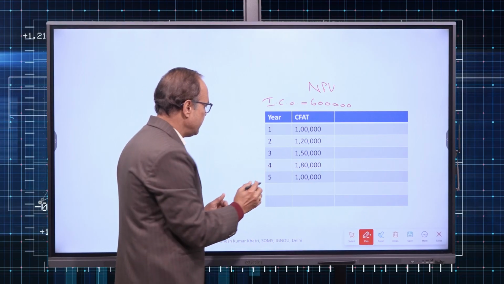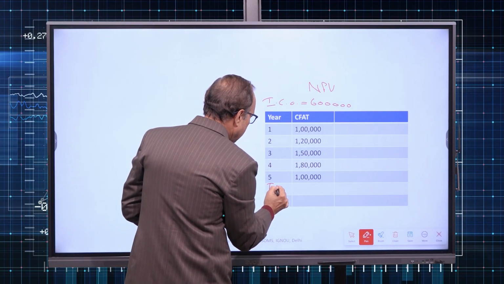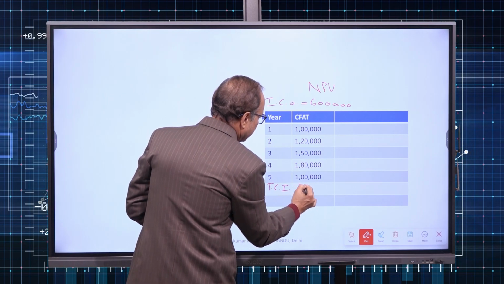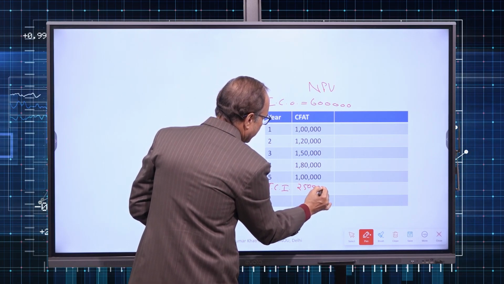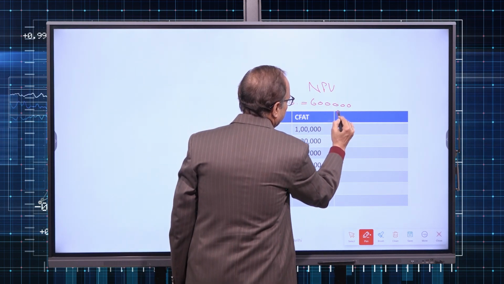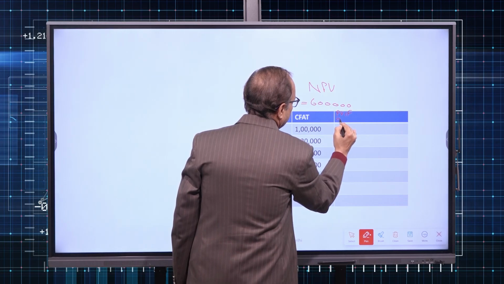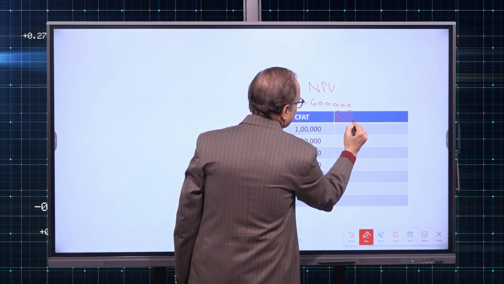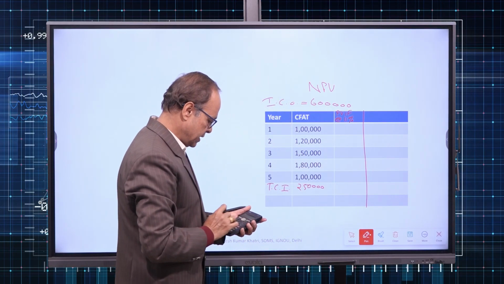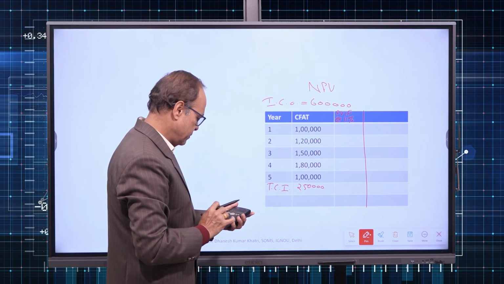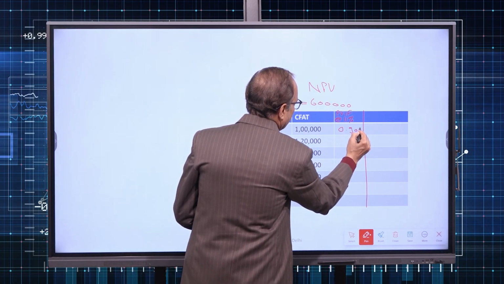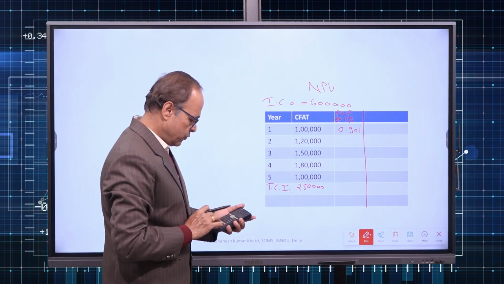We have CFAT and now we will have terminal cash inflow also, which is 2,50,000. We have to find out PVIF at the rate of 11%. So it is 0.901 for the first year.